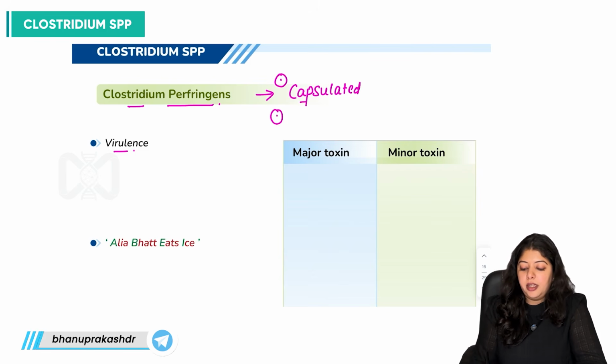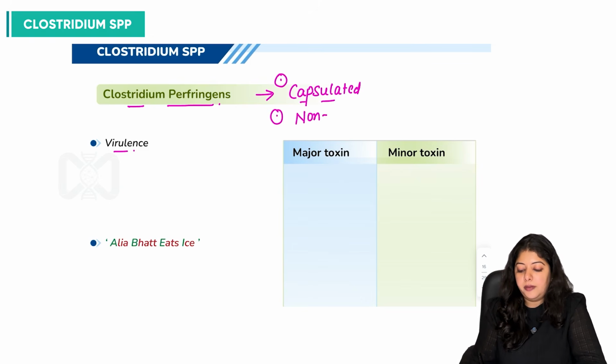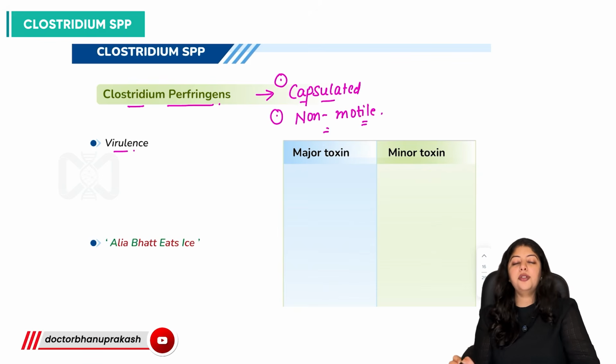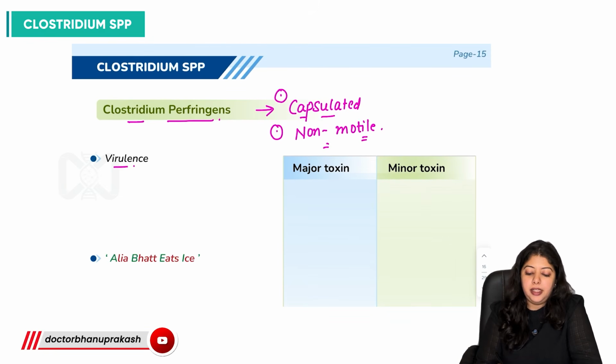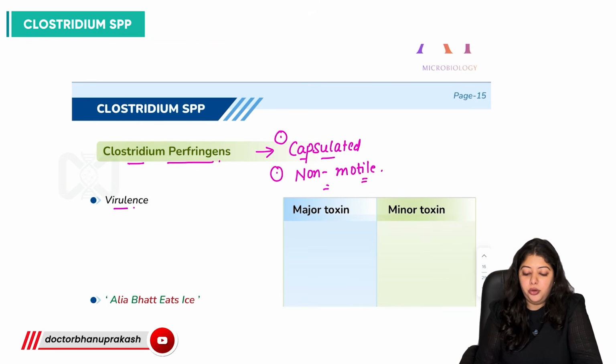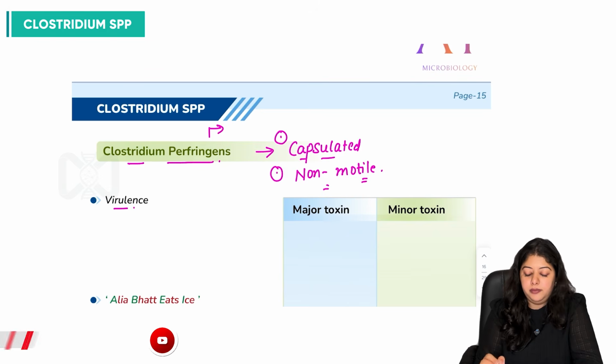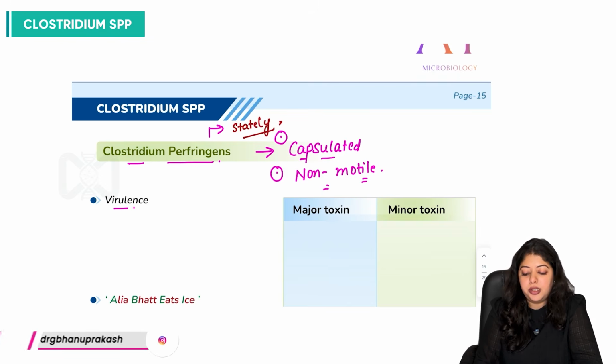And it is non-motile. And what is the kind of motility that Clostridium shows? Otherwise, the motile species show stately motility.